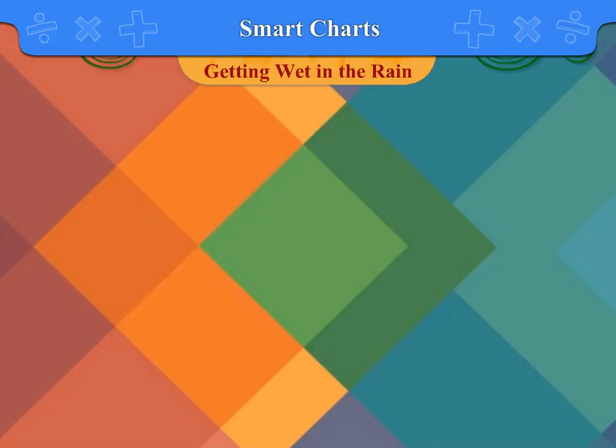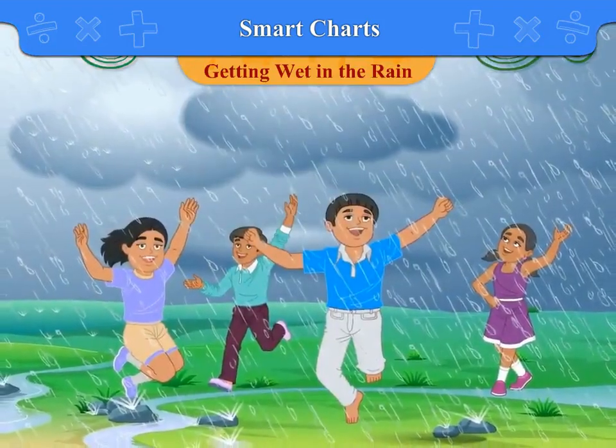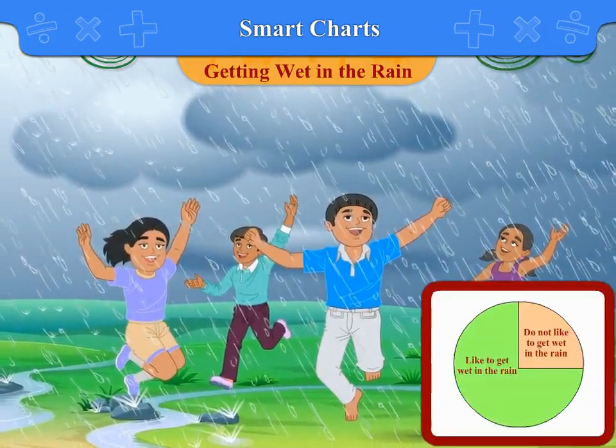Getting wet in the rain. Who likes to get wet in the rain? A child made this chapati chart after asking his friends. The children who like to get wet in the rain and those who do not like to get wet in the rain are shown in this chart here.